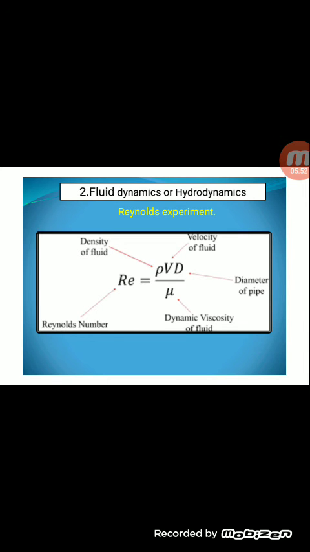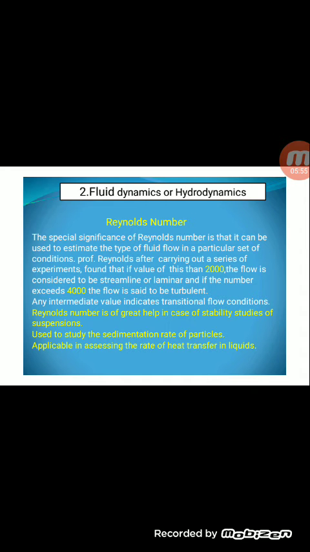This Reynolds number is important because it gives a special significance. It is used to estimate the type of fluid flow. That is, if the value of Reynolds number is less than 2000, then the flow is considered to be streamline or laminar flow. If the number exceeds 4000, then the flow is called turbulent flow. So this Reynolds number is very useful, having a special significance to estimate the fluid flow. Any intermediate value indicates transitional flow conditions.